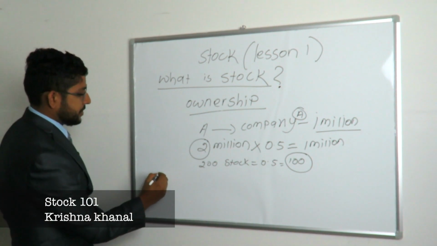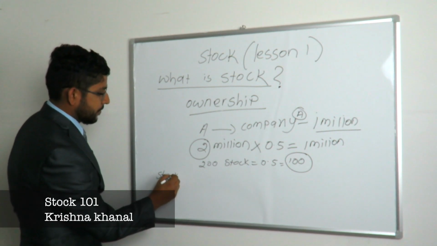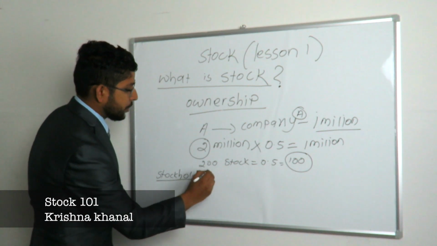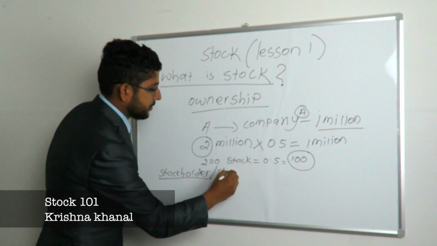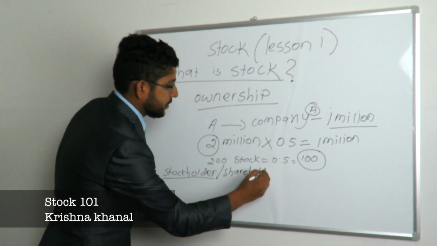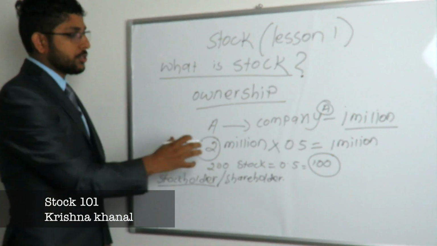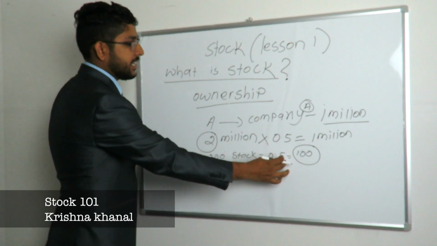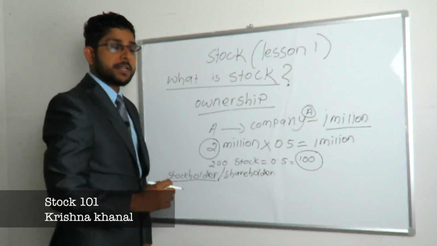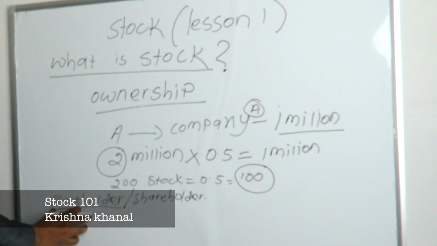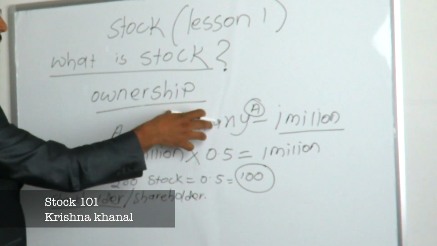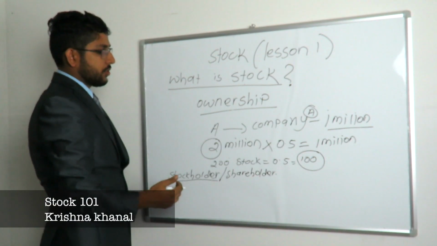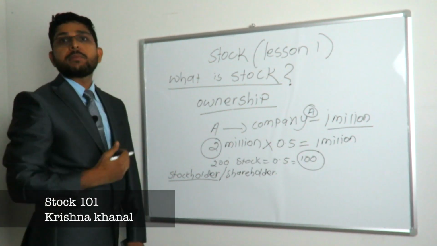So the next terminology is stockholder. Stockholder is also called shareholder. Now you are also part of the company, because you own 200 stocks at 50 cents, and you have $100 investment in this company. So you are considered a stockholder or shareholder. You also have the ownership of the company. This is called the stock. Or stock is also called the share, the partnership of any company.